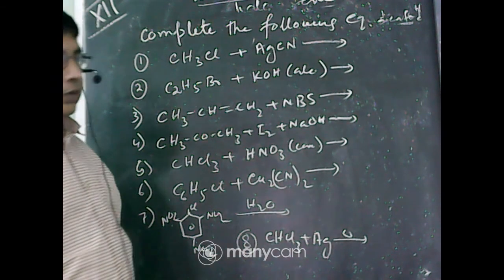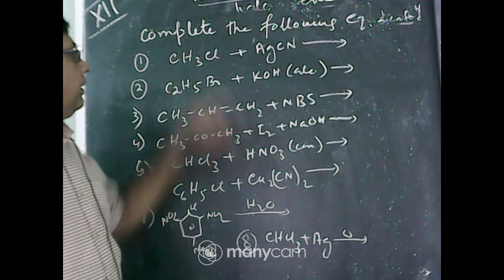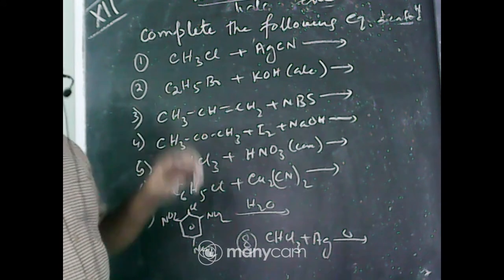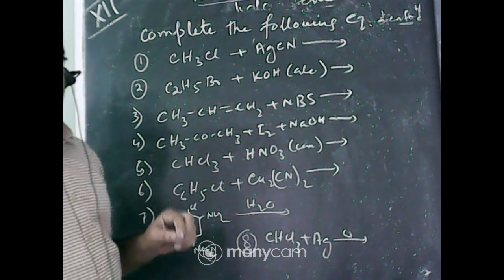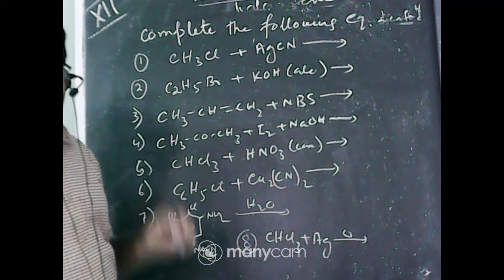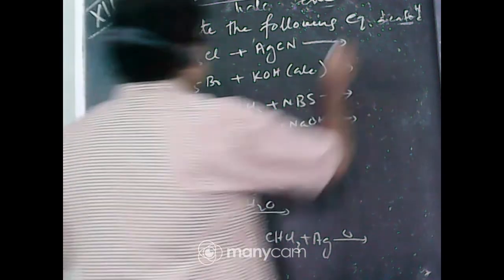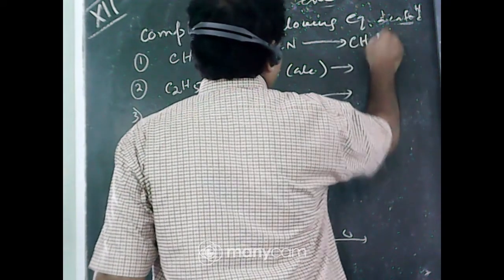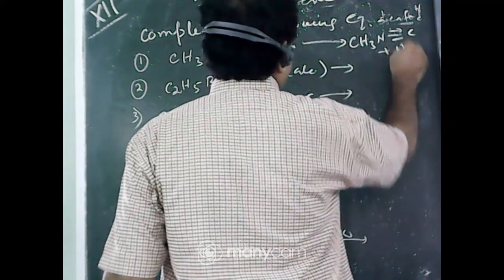Alkyl halide reacts with silver cyanide. Here you must remember that when alkyl halide reacts with potassium cyanide, alkyl cyanide will be the major product. But when it reacts with silver cyanide, alkyl isocyanide will be the major product, not cyanide. So the product is CH3NC plus AgCl.